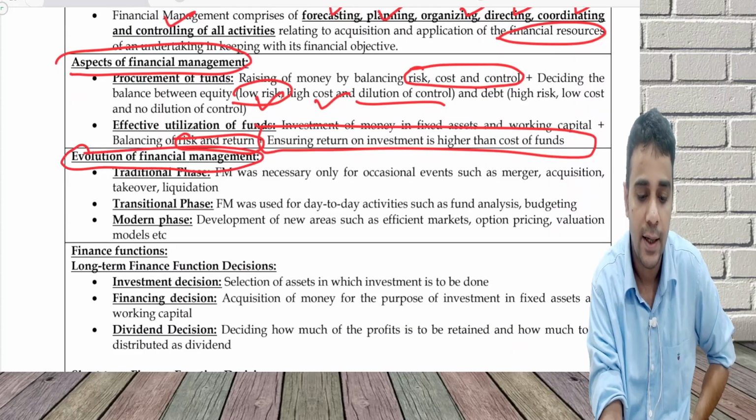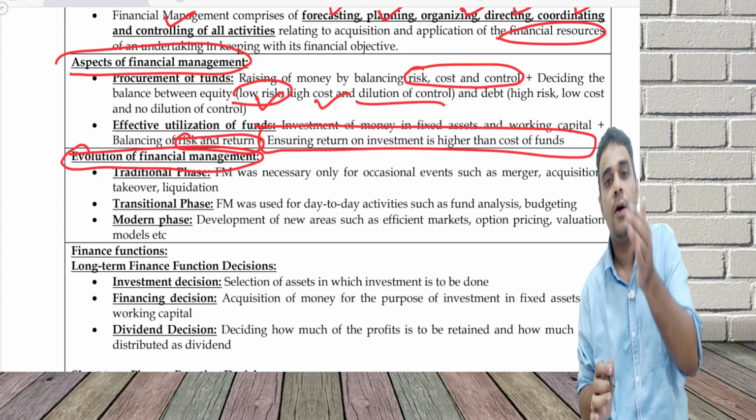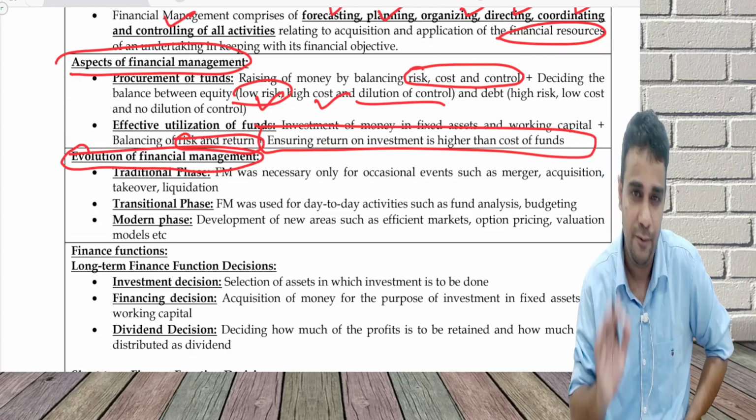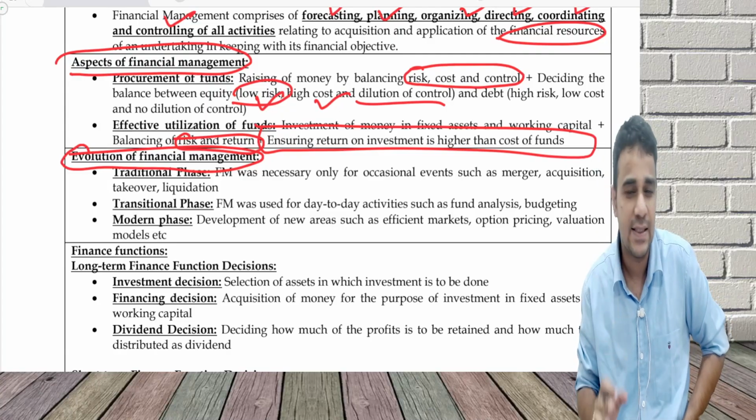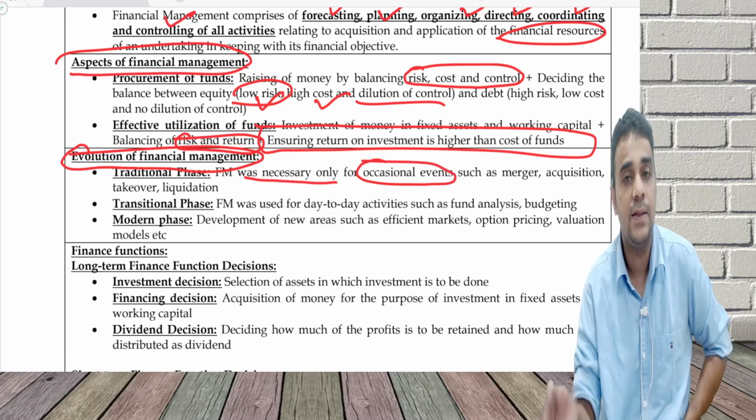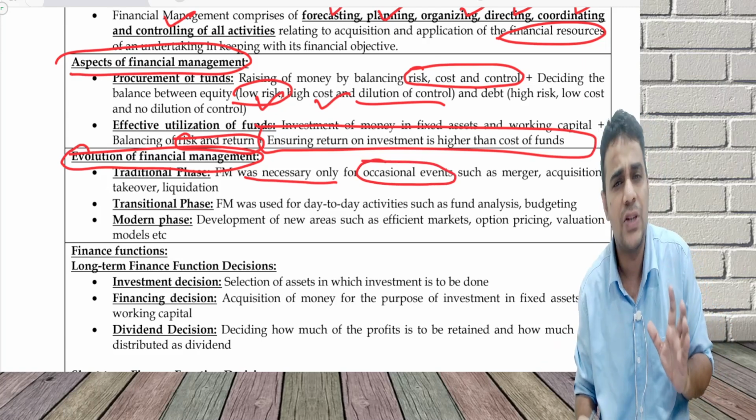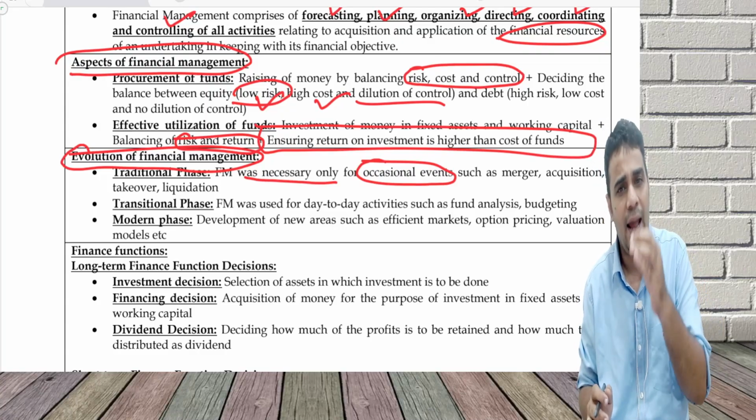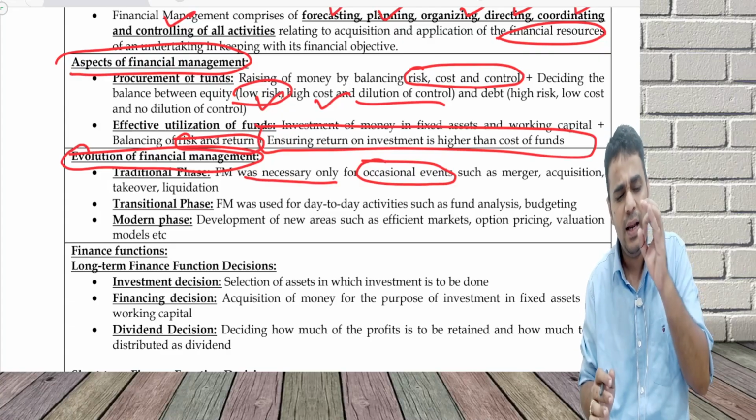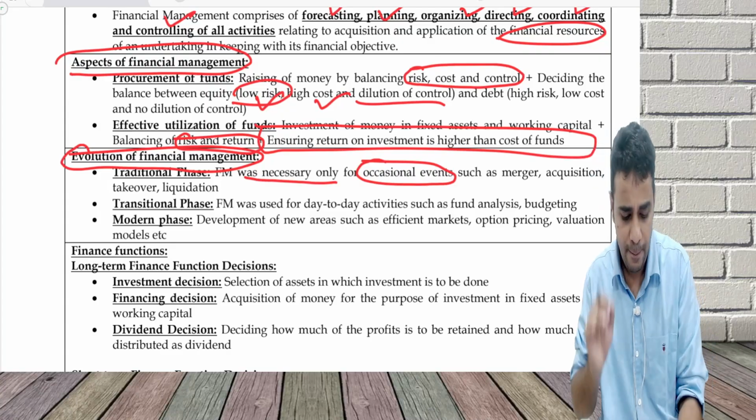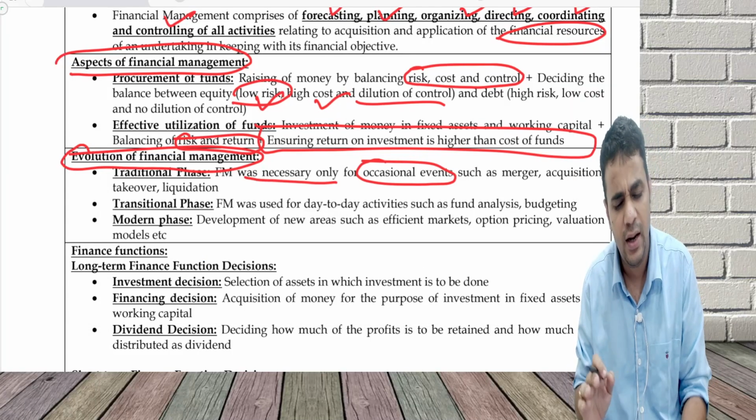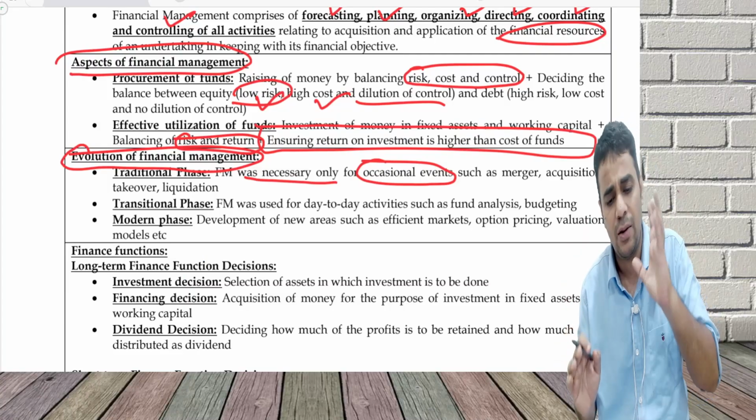Evolution of financial management. What is evolution of financial management? It is how the importance of financial management kept changing. Originally, there was a traditional phase, maybe the 1960s or 70s. It was considered that financial management was important only for occasional events like a merger, an acquisition, a takeover, a liquidation, or an amalgamation. Only in these times did people feel that the principles of financial management were critical and should be employed.